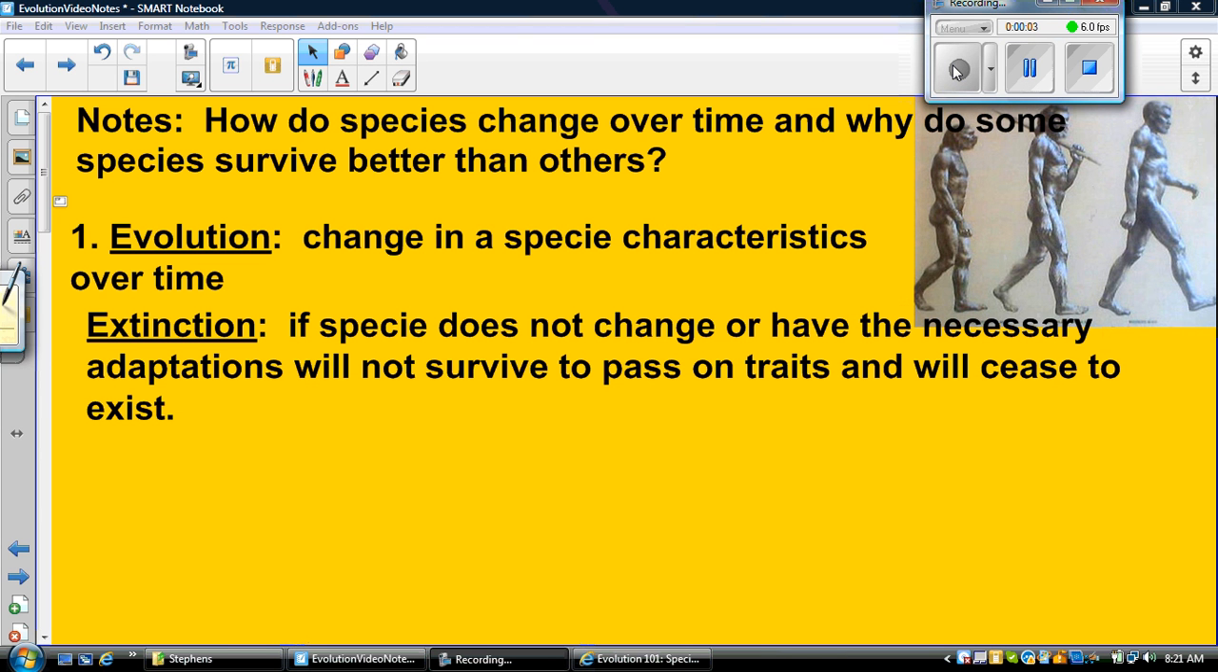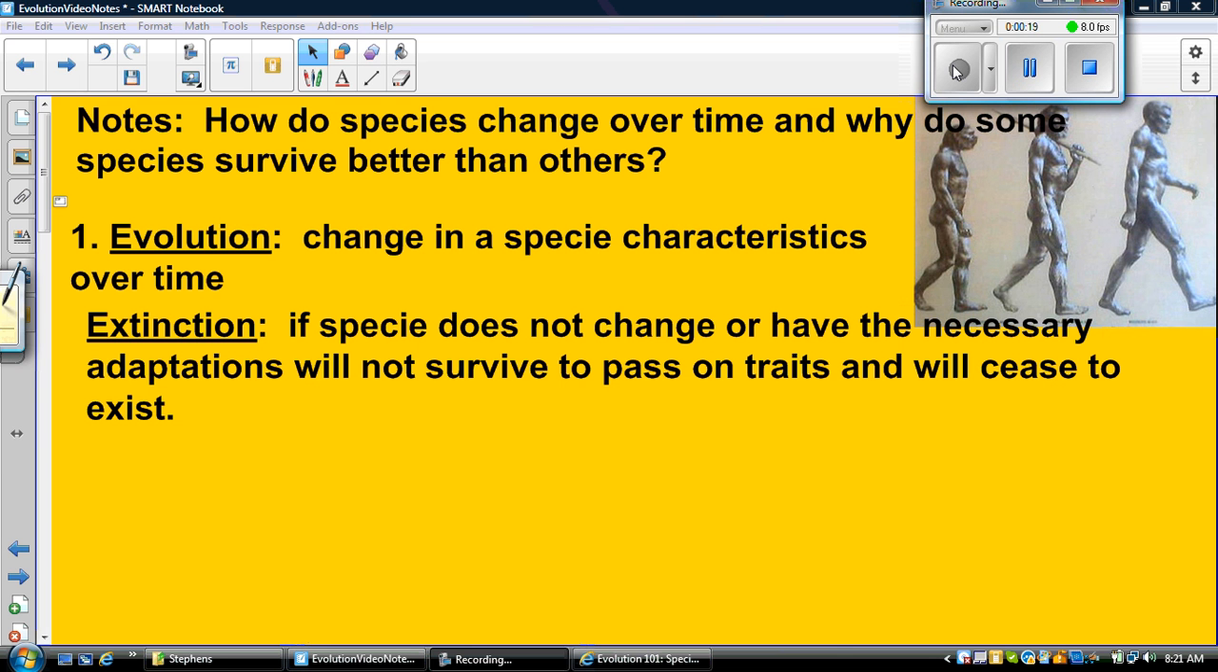Okay, so now we're going to talk about what an adaptation is and the principle of natural selection. Now we're going to talk about how species change over time and why some species survive better than others. So we're going to go into specifically how they can change.